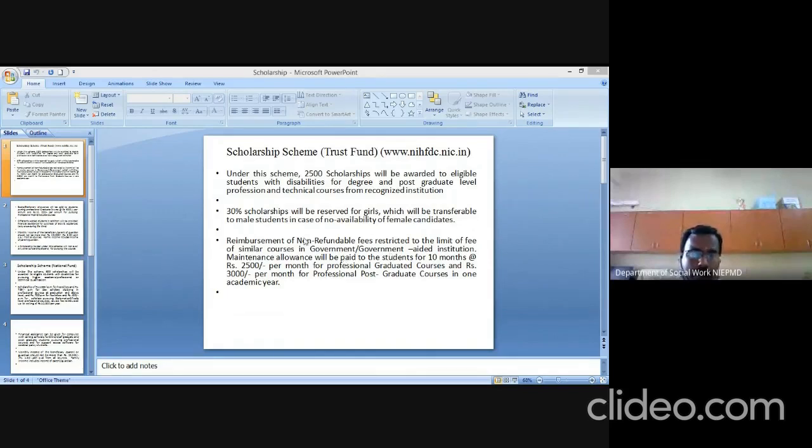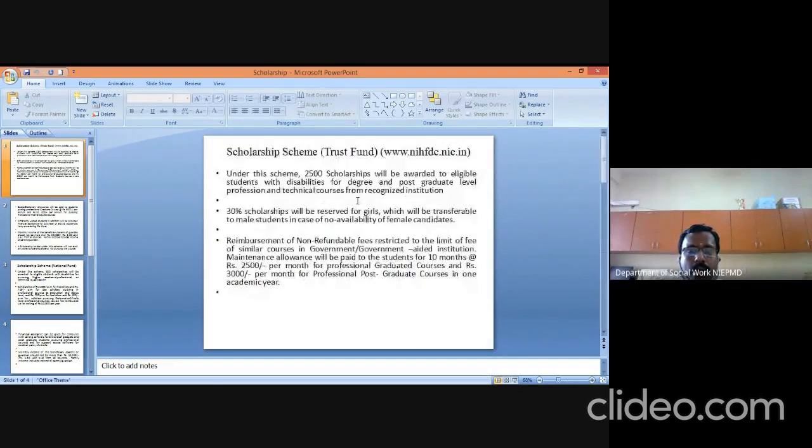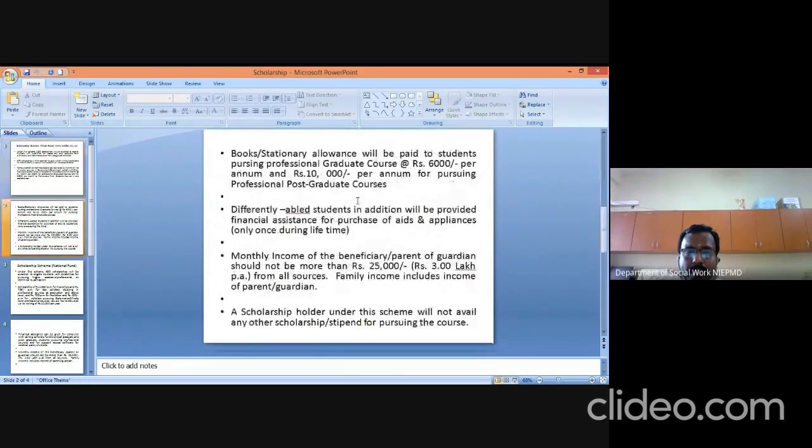Apart from maintenance allowances, a book and stationery allowance is also provided under the scheme. For books and stationery, 6,000 per year will be provided to those pursuing graduate level, and 10,000 per year to those pursuing professional postgraduate level courses.